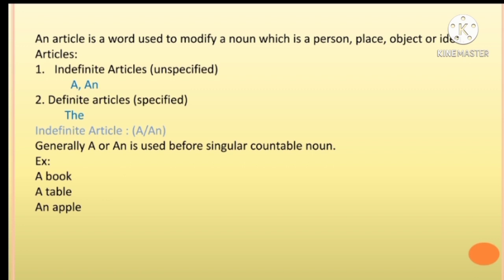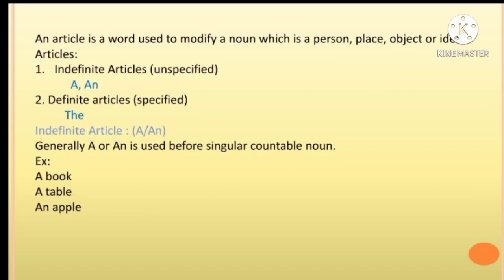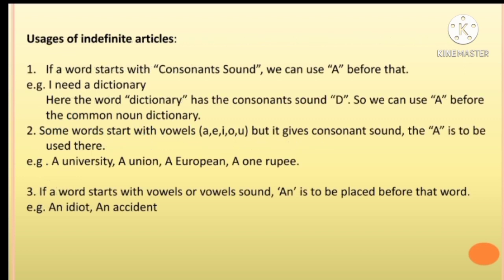Generally, a or an is used before singular countable noun. Example: a book, a table, an apple. Usage of indefinite articles. If a word starts with a consonant sound, we can use a before that. What is a consonant?